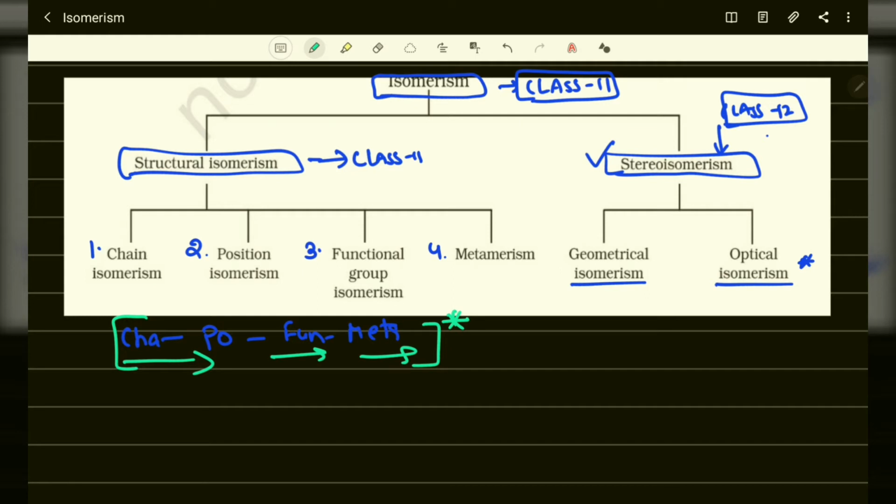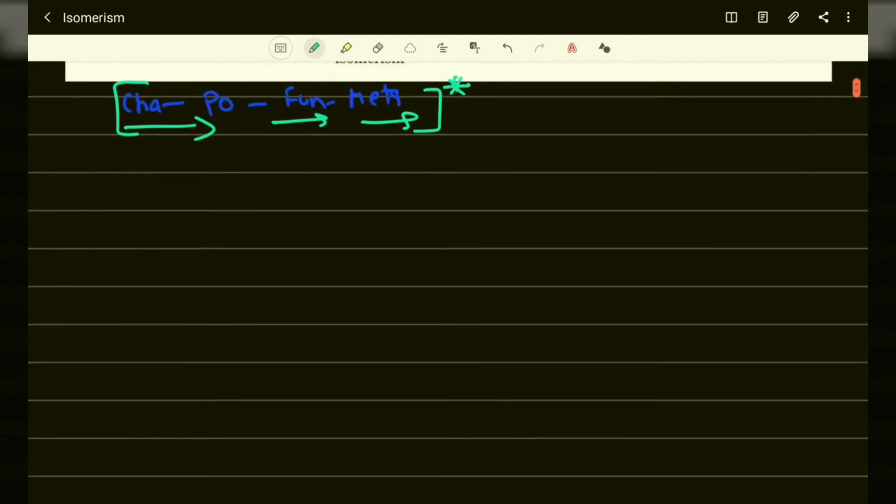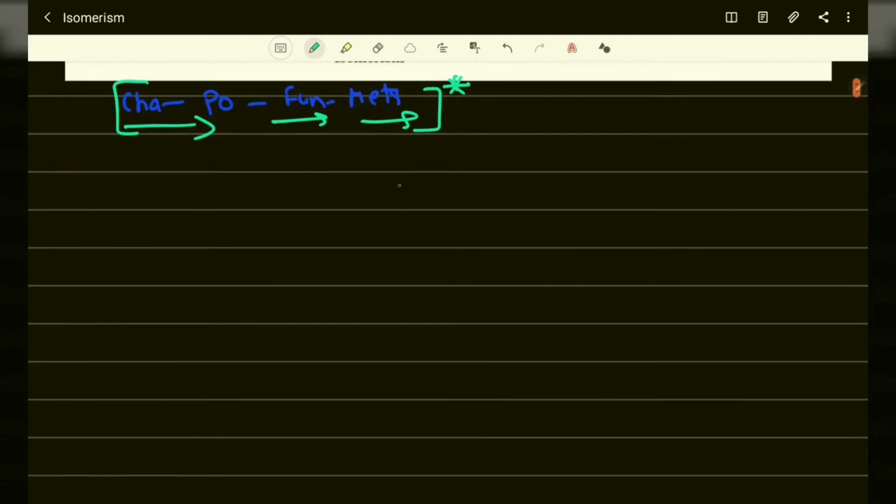So before starting the main topic isomerism, you need to learn some basics about carbon compounds.